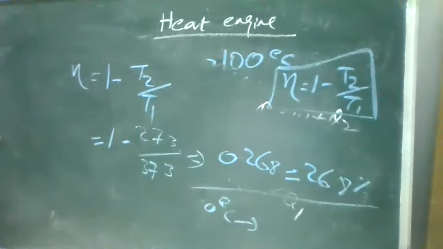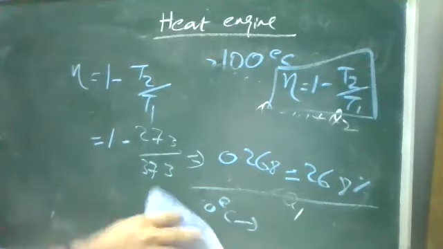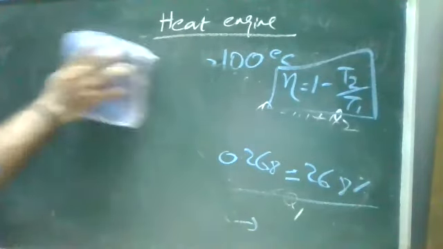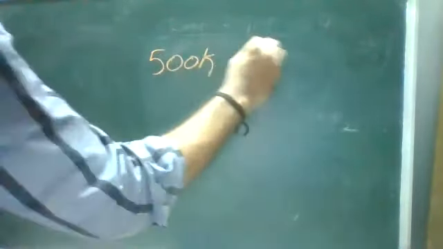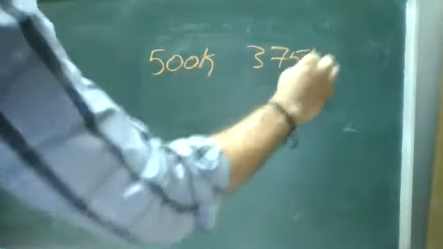Next question. Homework. In a heat engine, the temperature of the source and the sink are 500 Kelvin and 375 Kelvin.